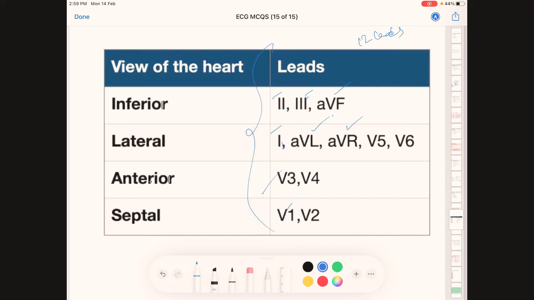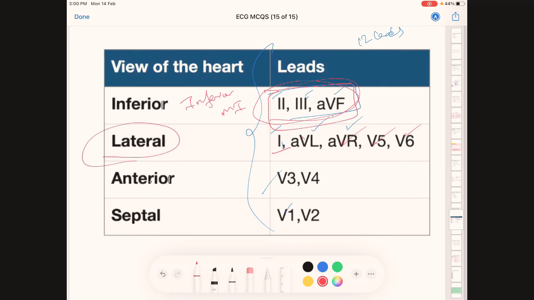From these leads we can tell in an MI patient whether there is an anterior wall MI. If there is ST elevation in leads 2, 3 and aVF, it is called inferior MI. If there is ST elevation in these 3 leads, that means the inferior part of the heart is being blocked, there is ischemia.